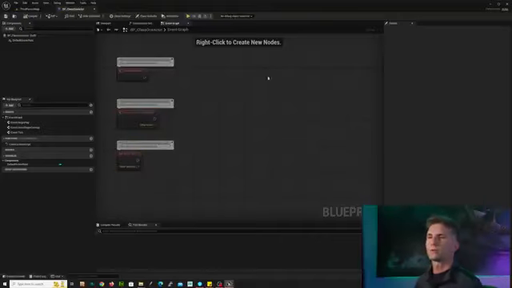Okay, so first let's start with what the event graph is. The event graph, this is where the meat of the visual scripting happens, okay? And if we take a step back and take a look at what visual scripting is, a lot of this in Unreal Engine particularly is actually sort of a visual way to do programming.